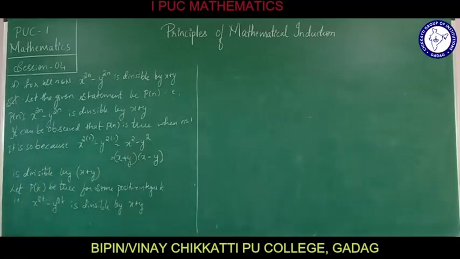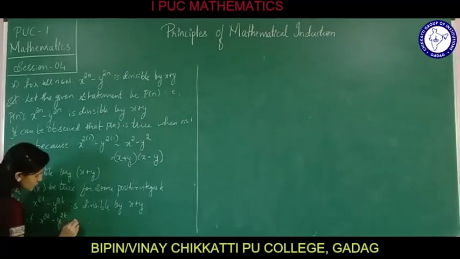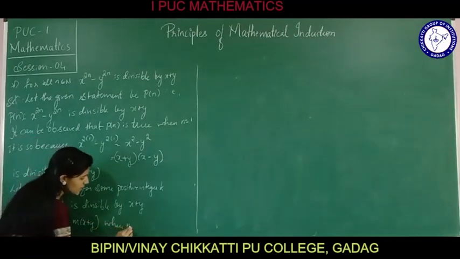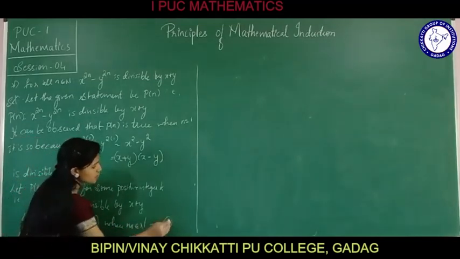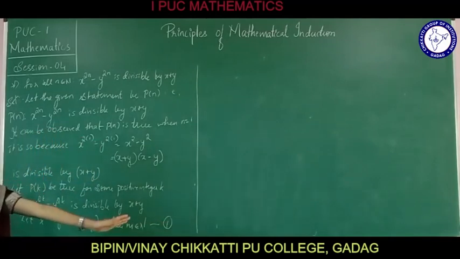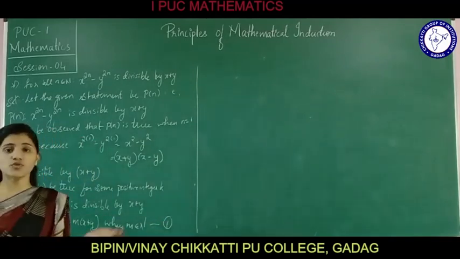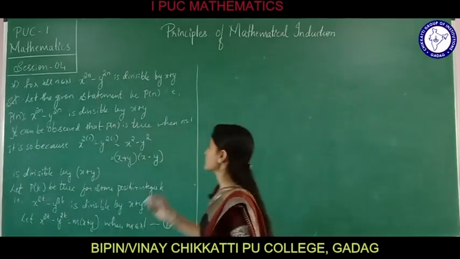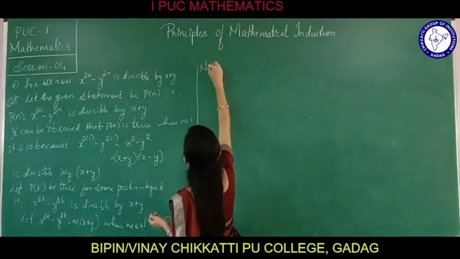That we can write as, let x raised to 2k minus y raised to 2k is equal to m into x plus y, where m belongs to the set of natural numbers. Let us consider this as equation 1. Now we shall prove p of k plus 1 is true whenever p of k is true. Now what we are going to do?